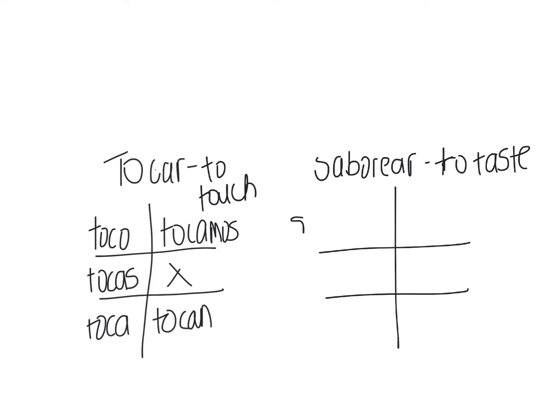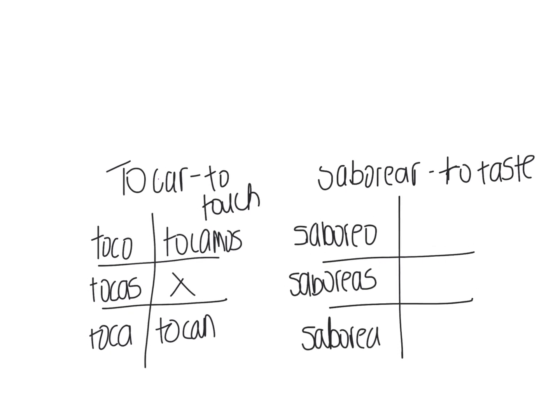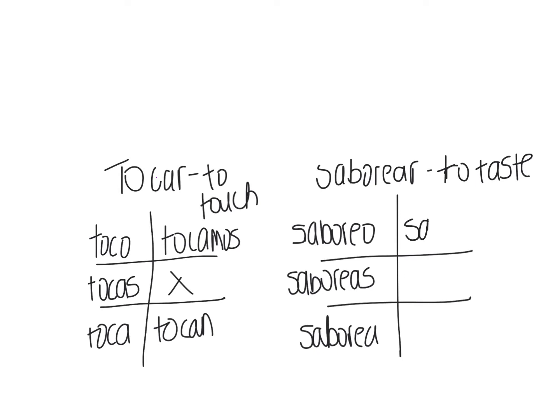It's a little bit longer, but it's saboreo, saboreas, saborea, saboreamos, and I put an X here, and saborean.